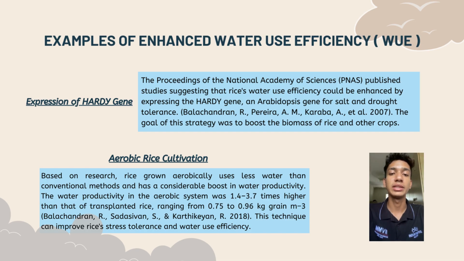The second one is aerobic rice cultivation. Based on research, rice grown aerobically uses less water than conventional methods and has a considerable boost in water productivity. The water productivity in the aerobic system was 1.4 to 3.7 times higher than that of transplanted rice, ranging from 0.75 to 0.96 kg grain per cubic meter. This technique can improve rice's stress tolerance and water use efficiency.